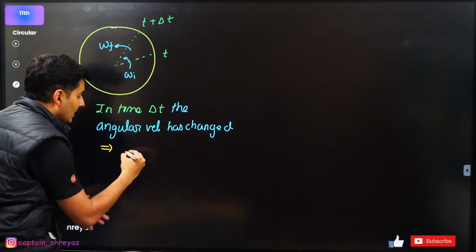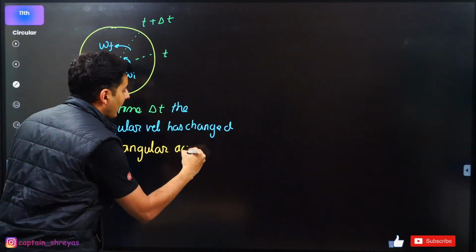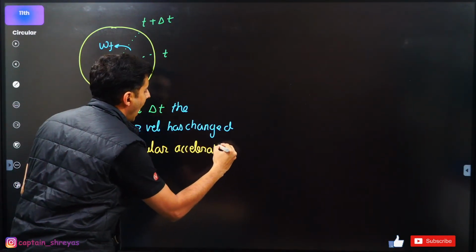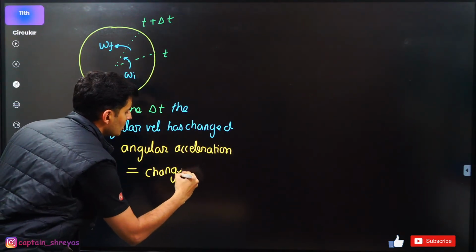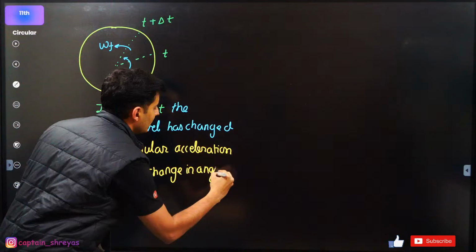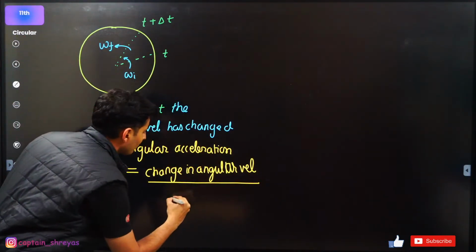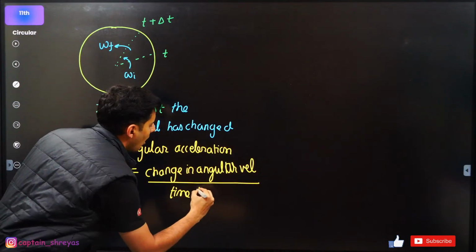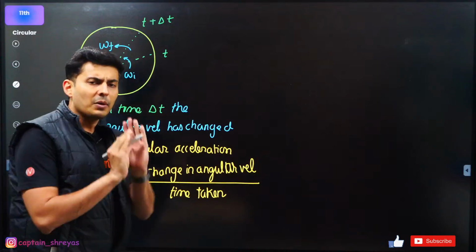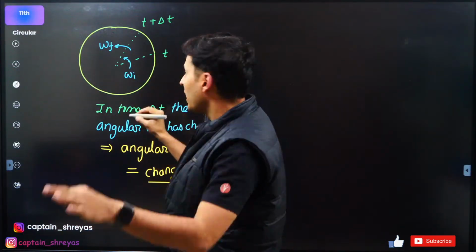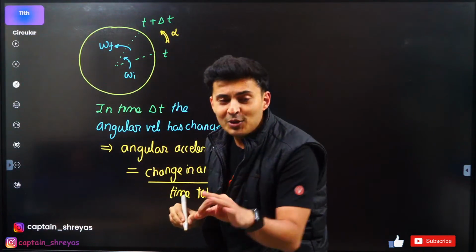Therefore it has angular acceleration, which is simply put, how much is the change in angular velocity upon the time taken to change it. That is simply put angular acceleration. The symbol for angular acceleration is nothing but alpha. Just like you have a, you use alpha.